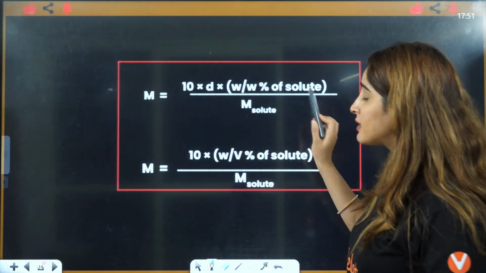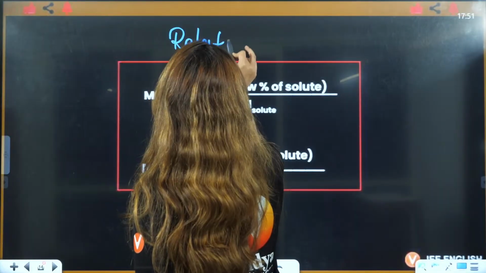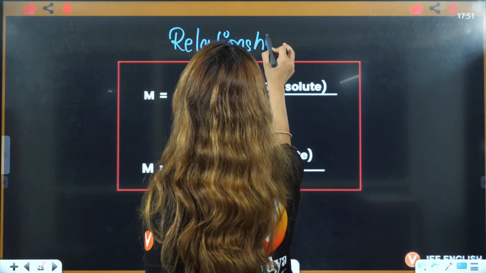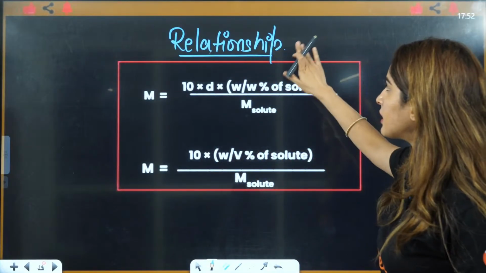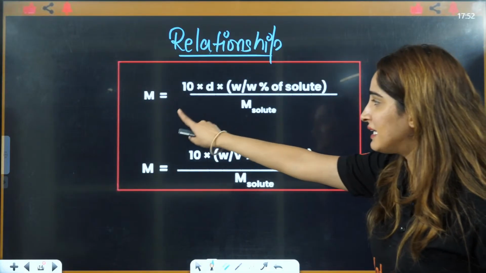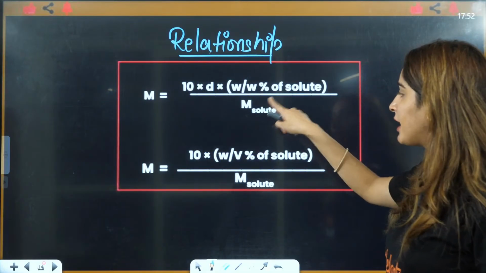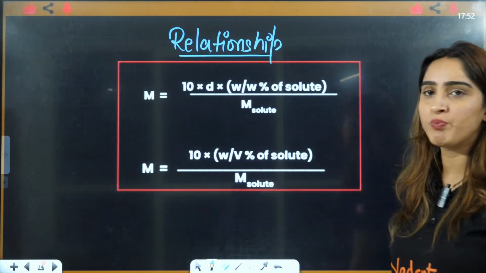Now this is the relationship between some important concentration terms. Out of these, this one is molality and weight by weight percentage. This is molarity and weight by volume percentage.